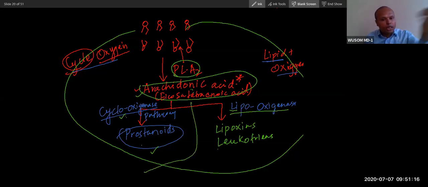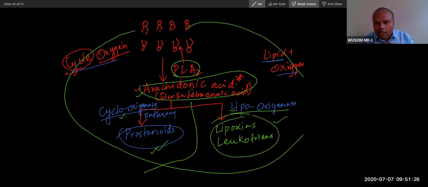So based on the presence of these enzymes, either prostanoids or lipoxins or leukotrienes are synthesized. The lipoxygenase pathway will produce lipoxins and leukotrienes, and the cyclooxygenase pathway will produce prostanoids. This is the most important thing. If you remember this much, that is more than sufficient for your level.